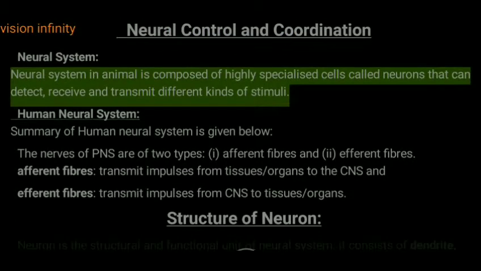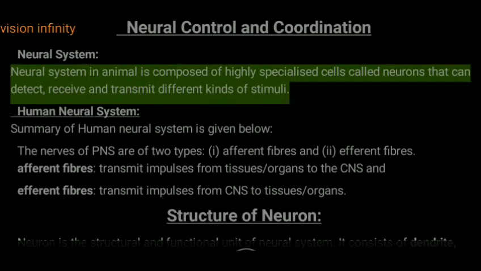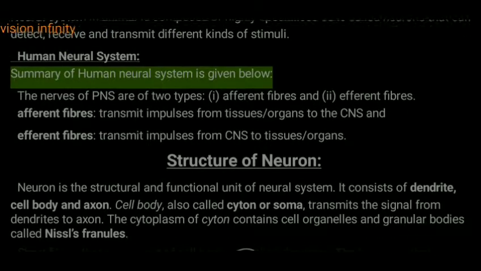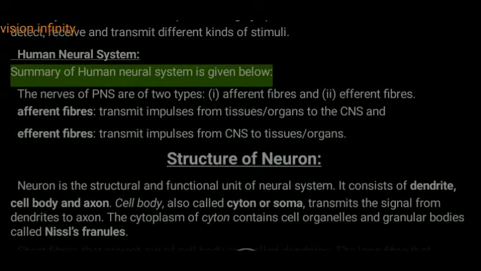Neural control and coordination. Neural system. The neural system in animals is composed of highly specialized cells called neurons that can detect, receive and transmit different kinds of stimuli. Human neural system. A summary of the human neural system is given below.